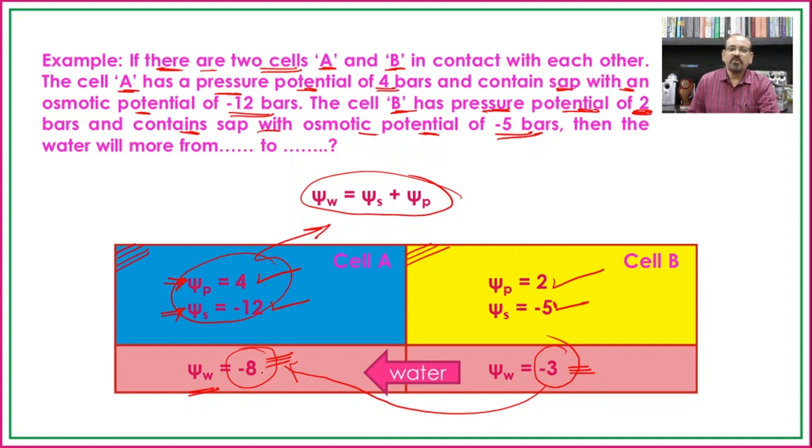If we now see the osmotic potential, that is minus 12, the osmotic pressure will be 12 for cell A, and the osmotic pressure for cell B will be 5. So only these values are not responsible for the transport of water, but instead the water potential is responsible for the transport. In this way we can calculate the water potential of any cell and find out whether that cell has the ability to absorb water or not.